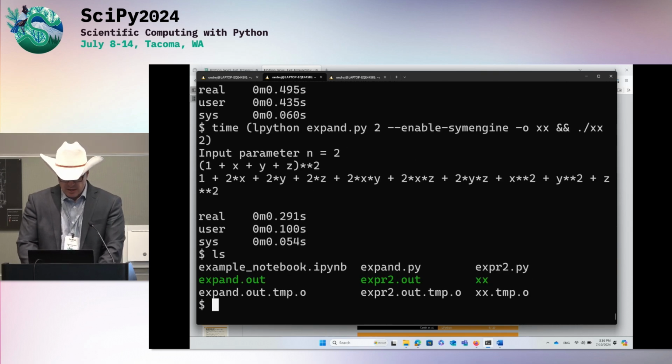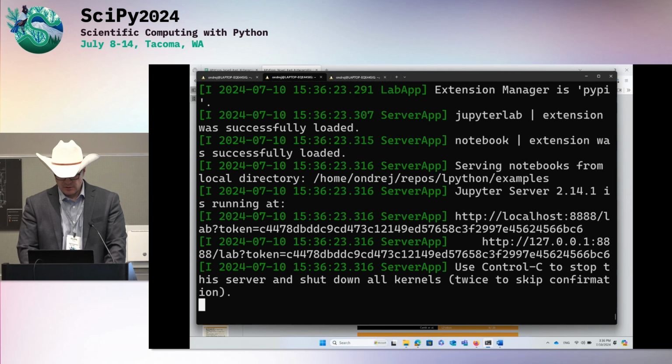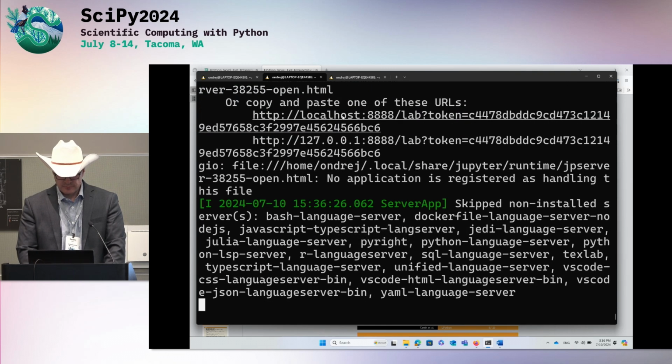Okay. And now let's do an example in Jupyter. Hopefully it runs. Okay, I think it's this one.